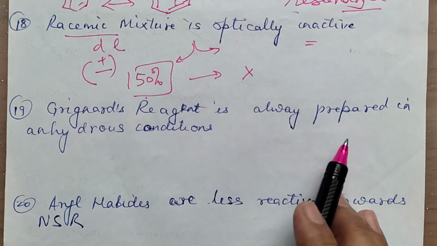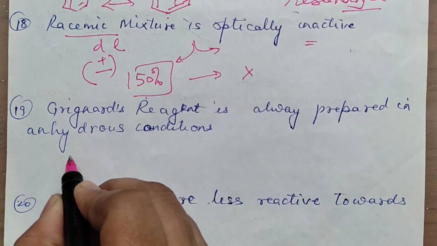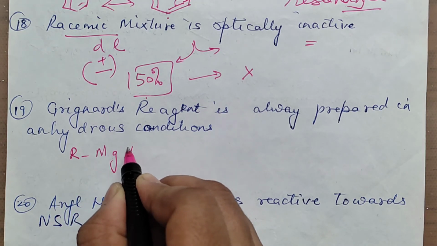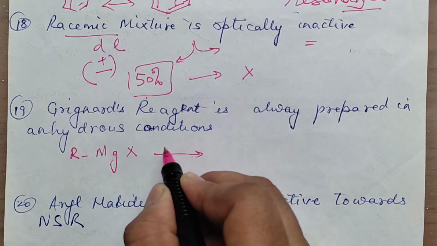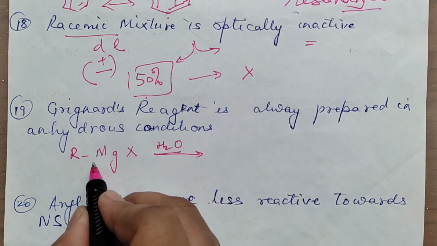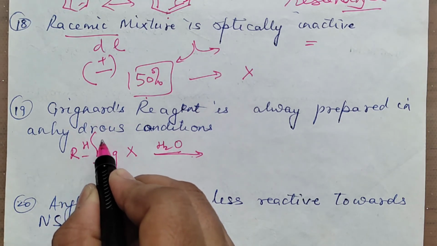Grignard reagent should always be prepared in anhydrous condition. Now, why is the Grignard reagent always to be prepared in anhydrous condition? Because if you are using Grignard reagent and you are taking, say, water in it, this water will react with it, and this bond will break from here. You will get H and OH.